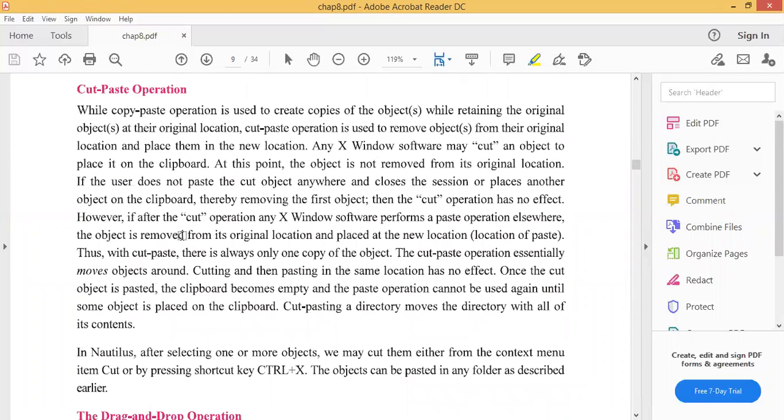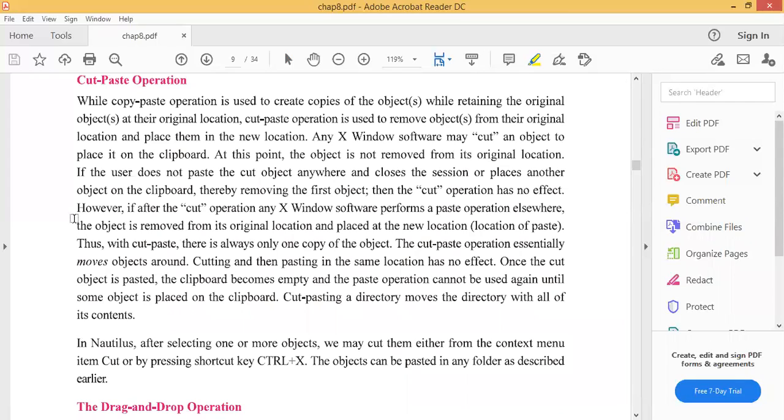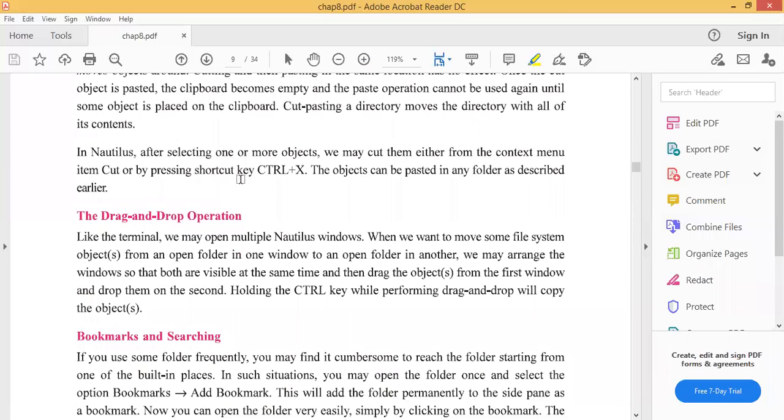Cut paste operation. What is the difference between copy and cut? In copy, our old file will be there and we can paste it in another place. And in cut paste, we cut that file from the old place and paste it in another place. When we paste it, the file or directory will be removed from the old location. It will not be available there. While the copy paste operation is used to create copies of the object while retaining the original objects at their original location. So all this explanation will be here. You must read it properly when you get time.